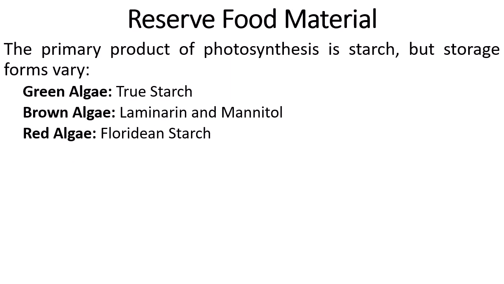The reserve food material in algae is also different from type to type. For example, in green algae, the reserve food material is starch. In brown algae, it is laminarin starch or mannitol. In red algae, the members of Rhodophyceae, there is the presence of floridean starch. So reserve food material and the presence of pigments are the criteria for the classification of different algae.